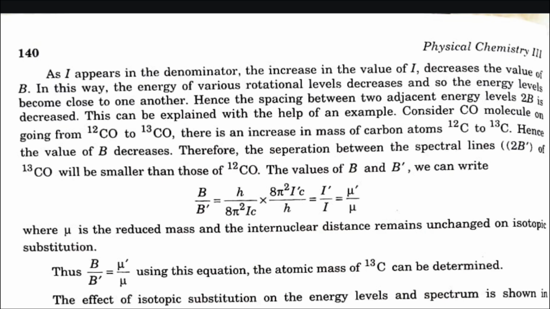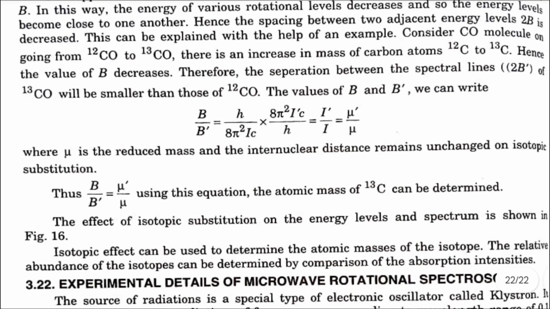This can be explained with the help of an example. Consider carbon monoxide molecule on going from 12CO to 13CO. There is an increase in mass of carbon atom from 12C to 13C. Hence, the value of B decreases. Therefore, the separation between the spectral lines of 13CO will be smaller than those of 12CO.